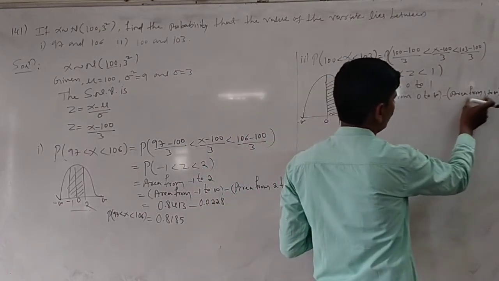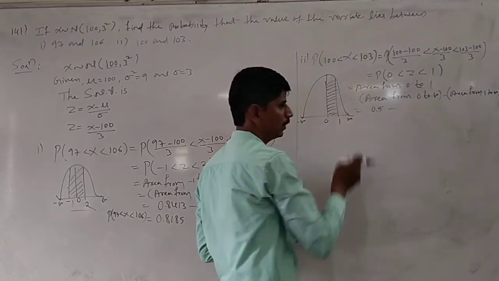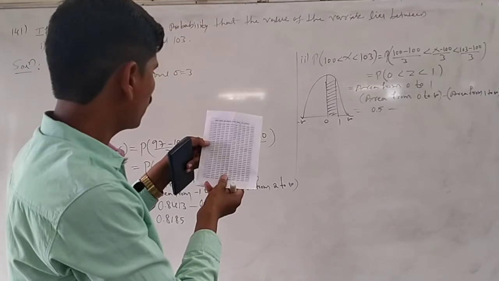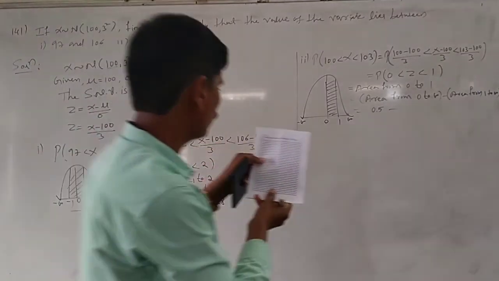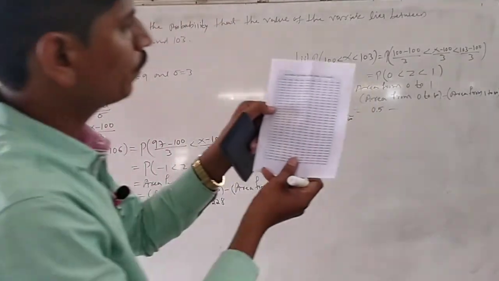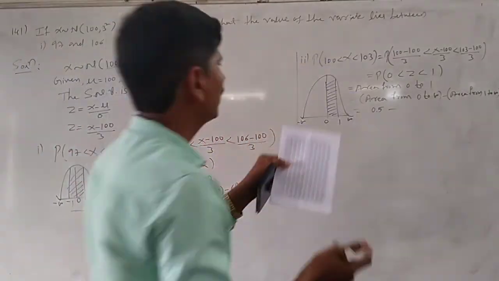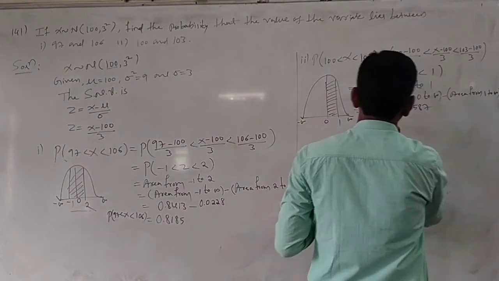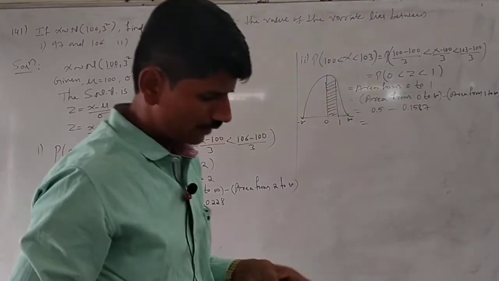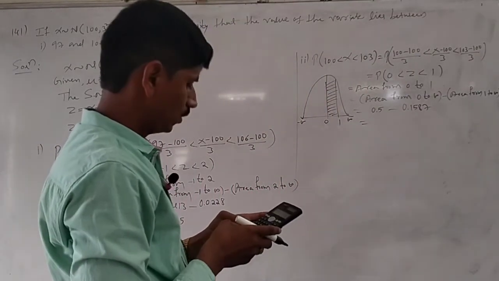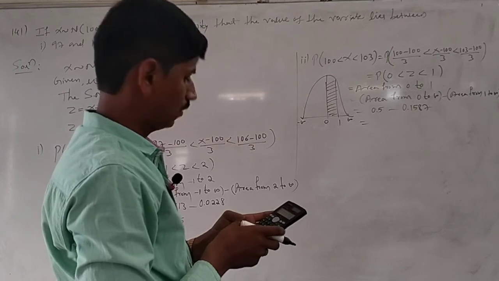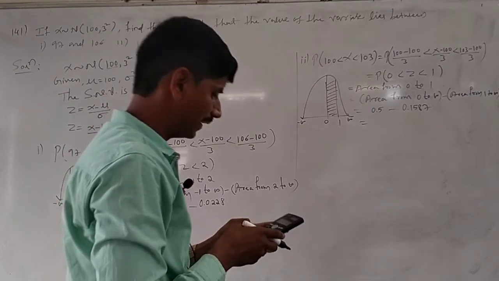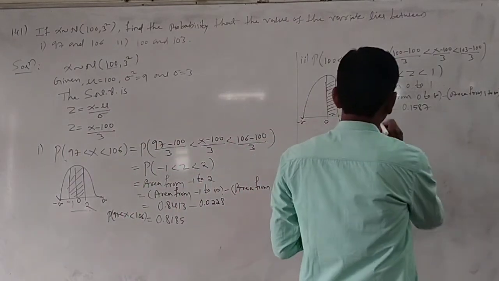Next, area from 1 to infinity. You have to refer to table values. Z value is positive 1.0, and 1.0 to infinity is 0.1587. So 0.5 minus 0.1587 is 0.3413.